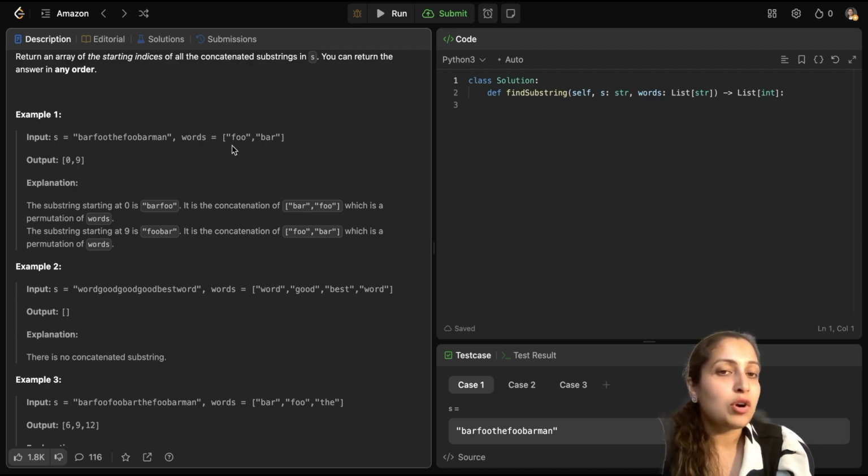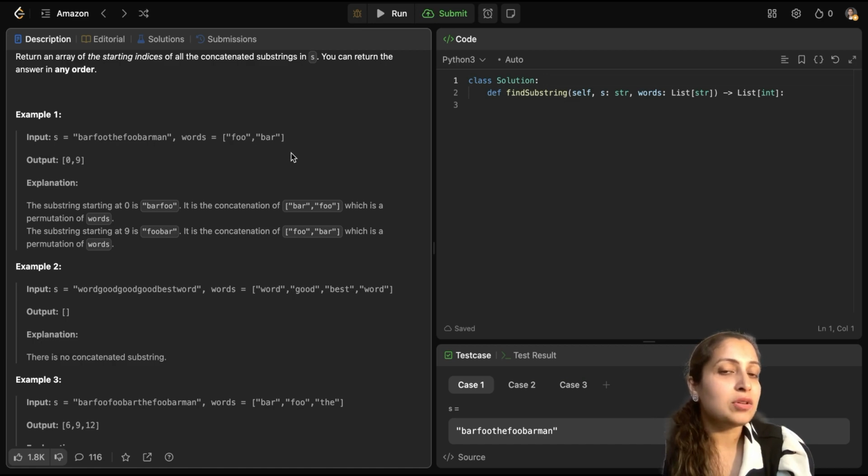First of all, what could be the permutations of these two words? It could be either foobar or it could be barfoo, right? The total length of that would be 6. And how do you compute that total length? It would be the length of each word times the total number of words occurring. So the length of each word is 3 and the total number of words occurring is 2. So hence the total length of the permutation string would be 6.